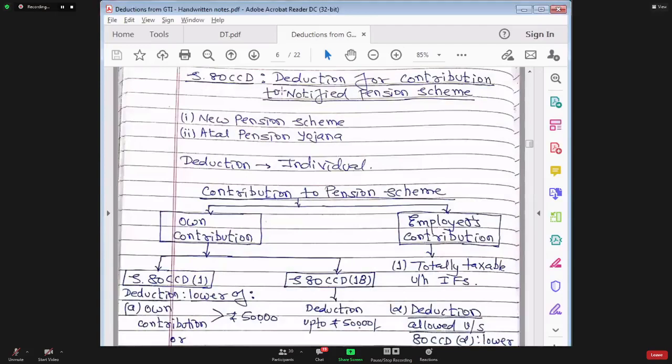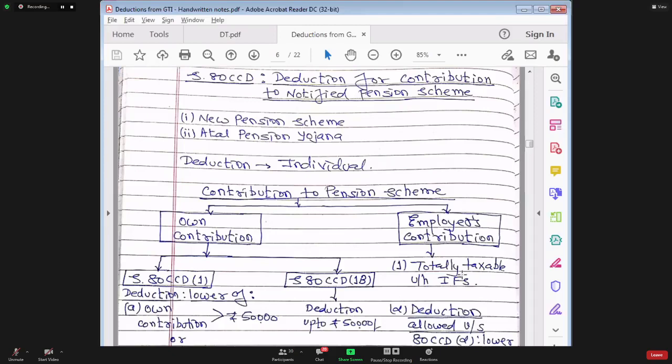In this section 80 CCD, we need to do the discussion from the point of view of the person who is investing money. This entire discussion is done from the point of view of the employee. We'll discuss from the point of view of the income from salary chapter as well as the deduction chapter.